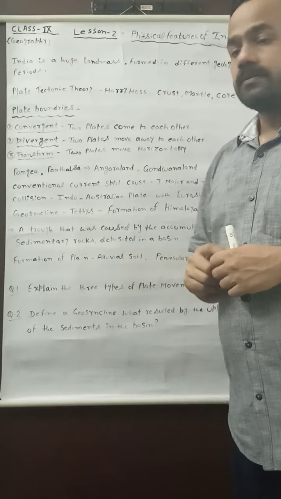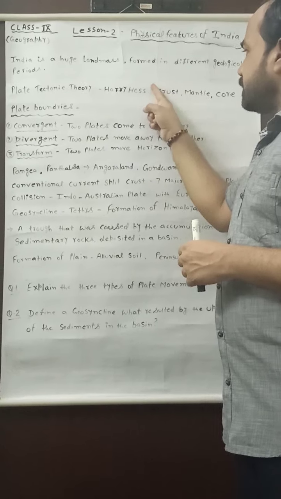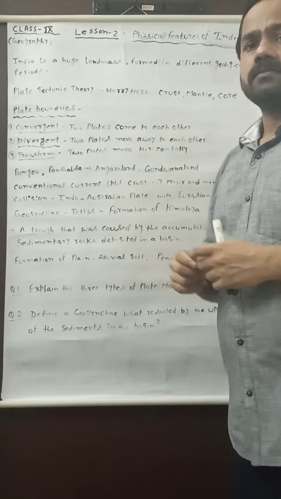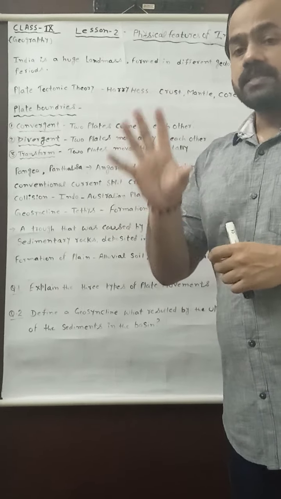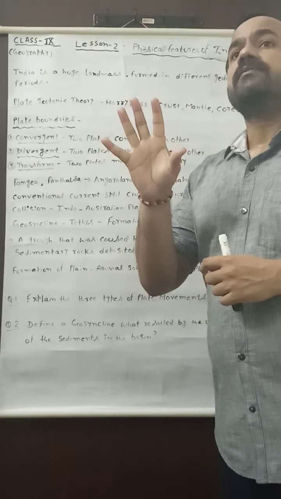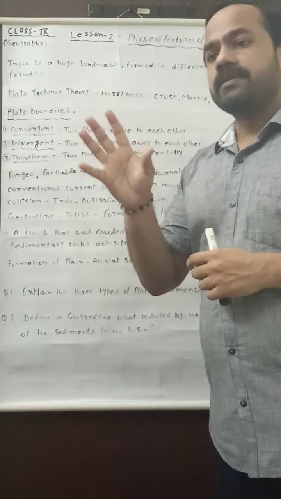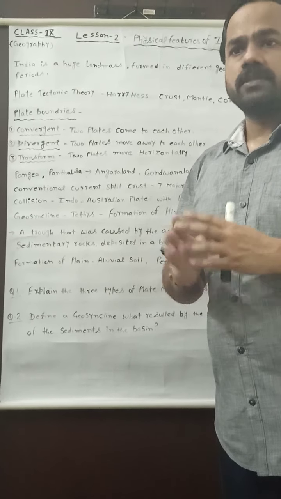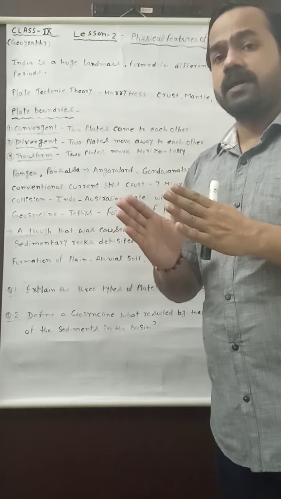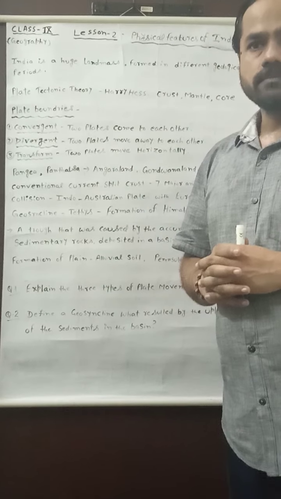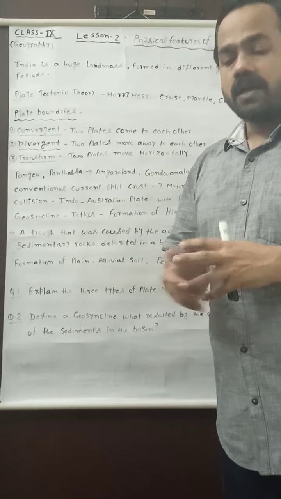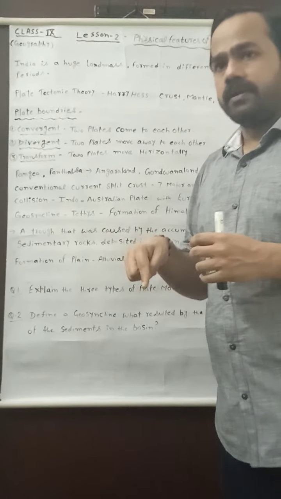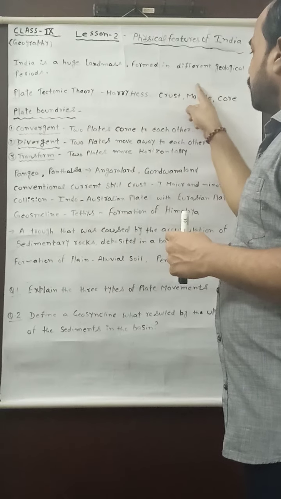My dear student, the crust is divided into 7 major and some other minor tectonic plates on which the continents and the oceans are located. These plates are moving or floating on the mantle.